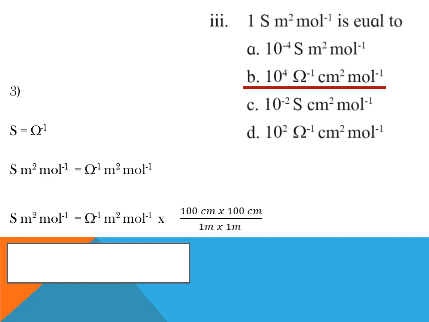So what we can do is we can take meter square at the denominator so that this meter square gets cancelled and we are left out with the centimeter square. And 1 meter is equal to 100 centimeter. So I have taken this in the numerator part. So meter square gets cancelled out, and what is remaining is Ohm inverse 10 raised to 4 centimeter square mole inverse, which is the option B.